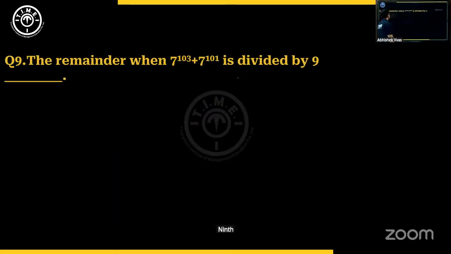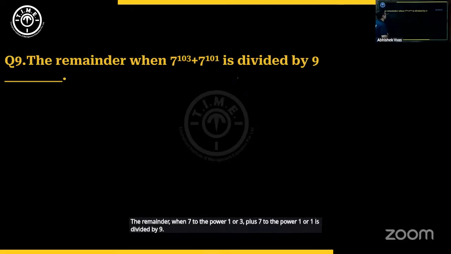Ninth one. The remainder when 7^103 + 7^101 is divided by 9.